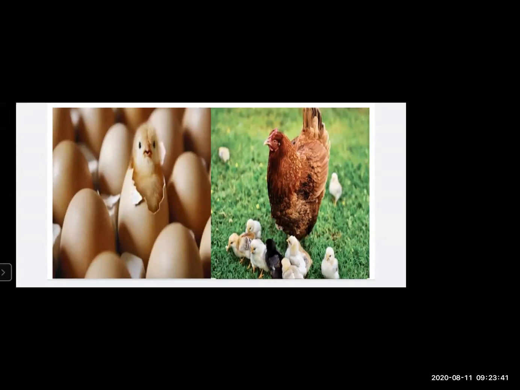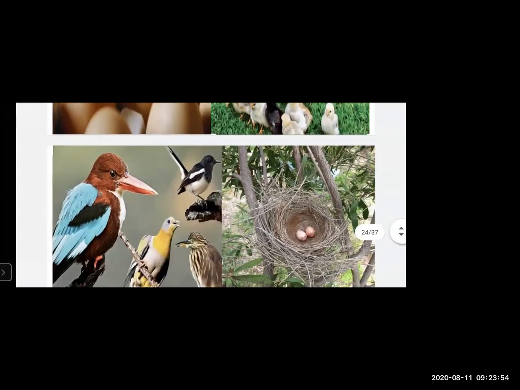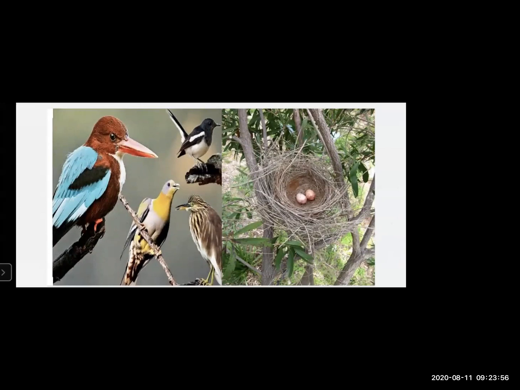Such animals do not give birth directly to the young ones. They lay eggs, and when their eggs are hatched, their young ones come out of it. For example, birds. There are many birds, you can see birds lay their eggs, and when their eggs are hatched, young ones come out of it. You must have seen sometimes accidentally their eggs fall down from their nest. You must have come across such incidents.